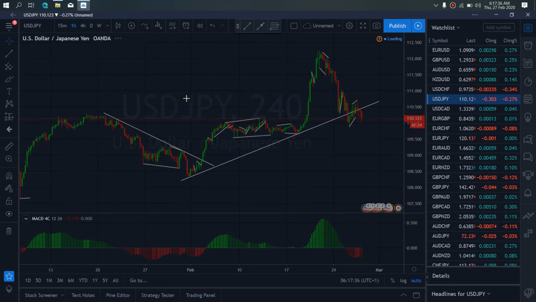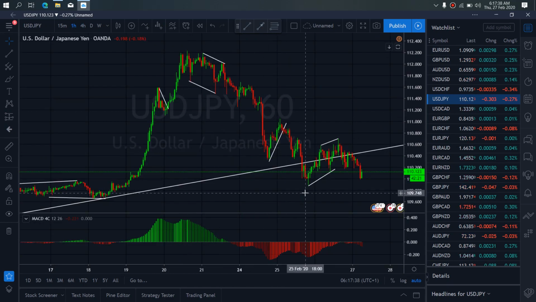We zoom to 1-hour time frame on dollar yen. On the 1-hour time frame, we want to look out for this. We expect this to drop, tag this low, and then we watch this trend line. We expect it to break through here to give us C wave before more sales will come through to the downside. So we want to look out for those today as they develop.